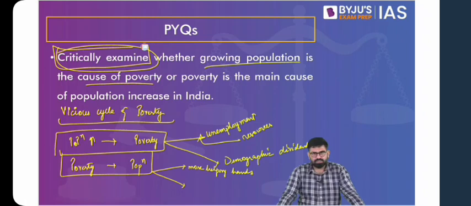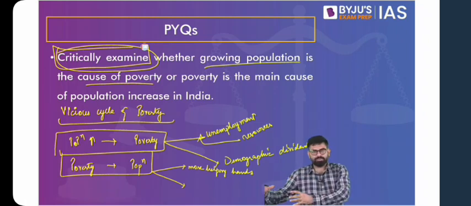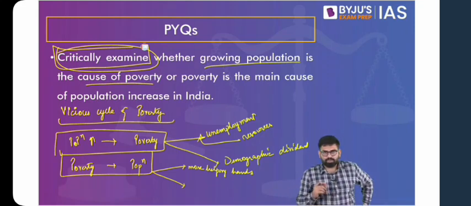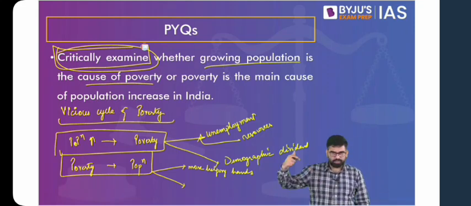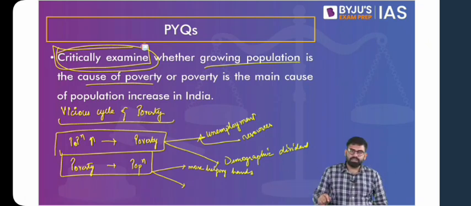Now you understand, okay, you get it. So the second argument is something that will come from your idea. Poor people tend to give birth to more number of children. They have a tendency to have higher fertility rates, because the idea is that the more the number of helping hands, the better in terms of economic security. So in that respect, you can understand how poverty can lead to population growth. Now let's come to the second dimension, how poverty cannot lead to population growth.